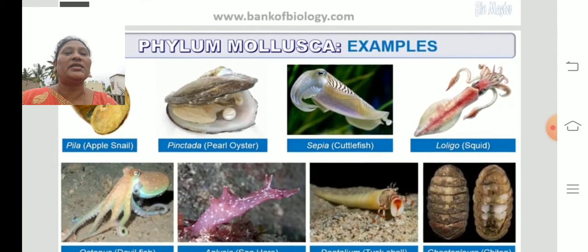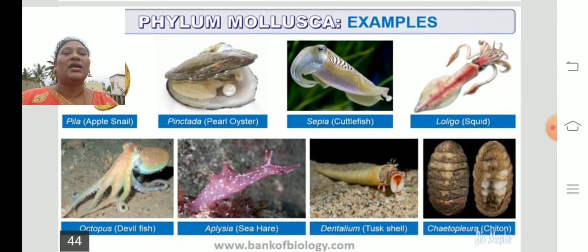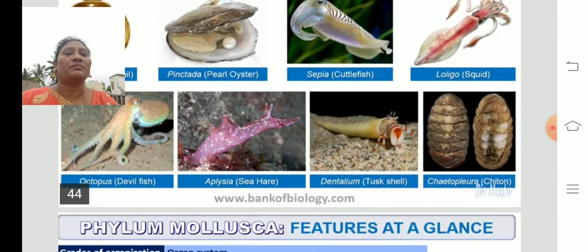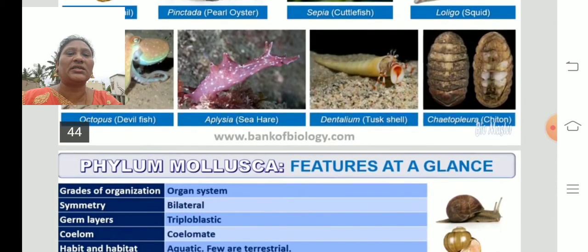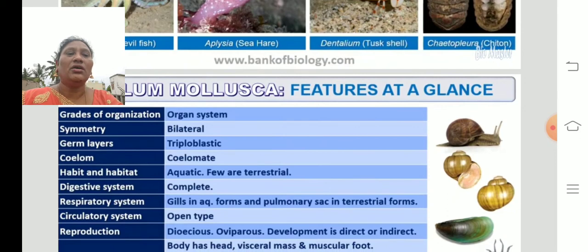Okay, now let us see the examples: Pila, pearl oyster, cuttlefish, Loligo, squids, octopus, sea hare, tusk shell, chiton. These are some of the examples of molluscan organisms. So the whole concept is the grade of organization.